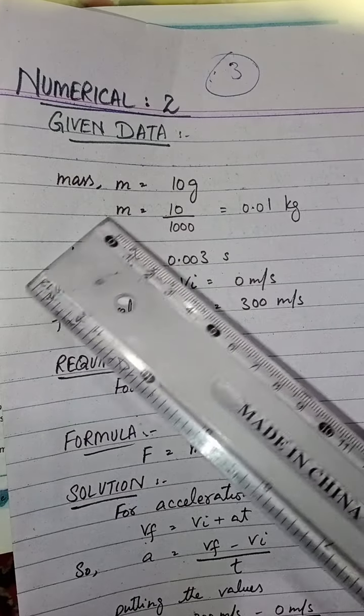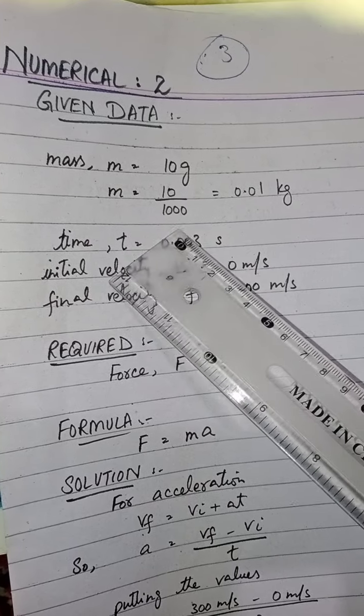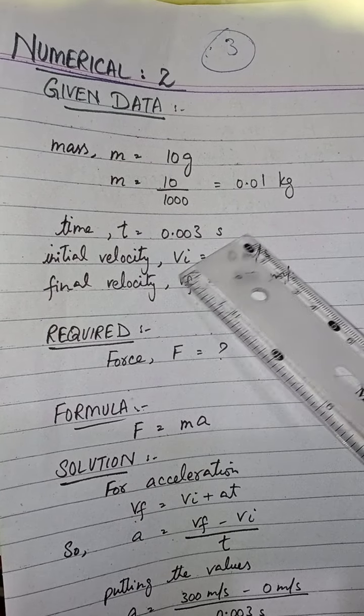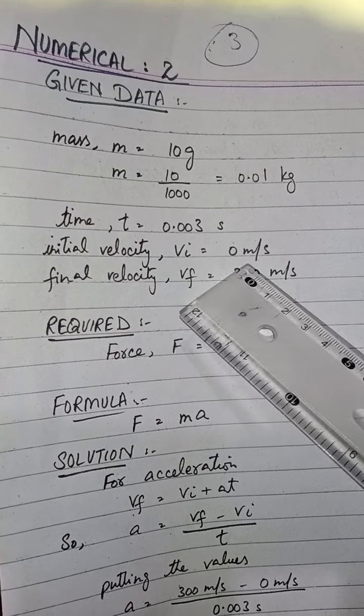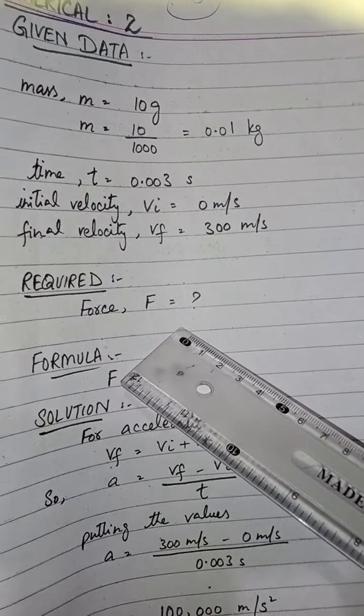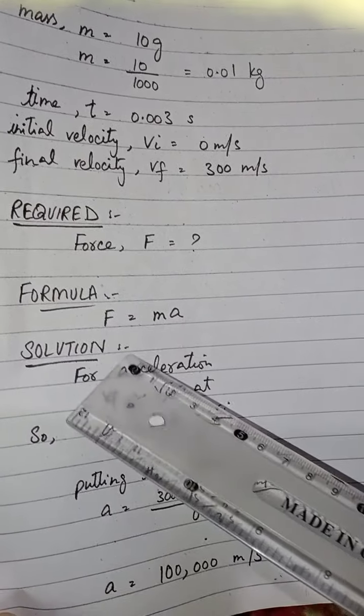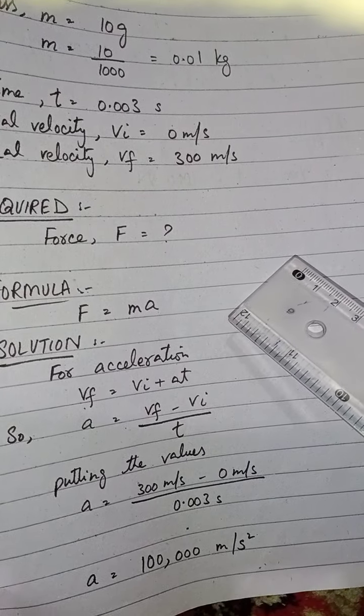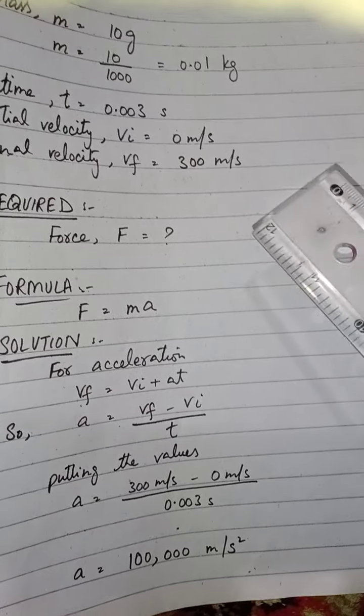For this numerical we have mass m equals 10 gram, 10 divided by 1000 equals 0.01 kilogram, time 0.003 second, initial velocity 0, final velocity 300. We have to find the force. Force has the same formula, that is F equals ma. We have the value of m but we don't know the acceleration, so first we find the acceleration.